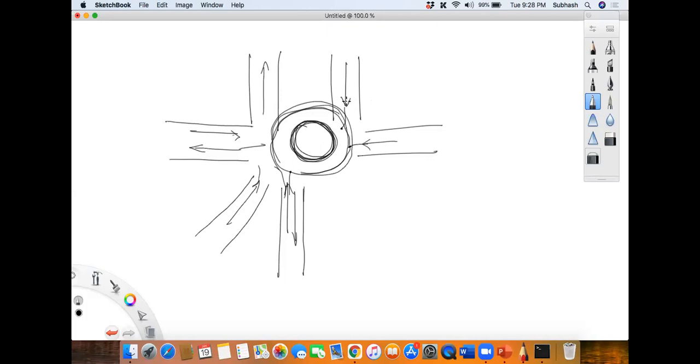It means this fellow cannot move because this fellow has to move. This fellow cannot move because this fellow has to move. It means each and every one is dependent on others, isn't it? Basically nobody can move, and everybody is locked up completely. This is basically called a deadlock.